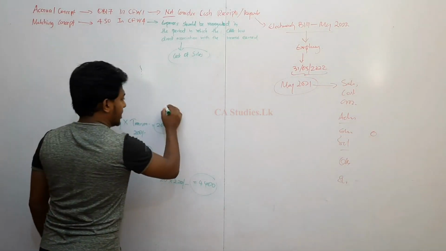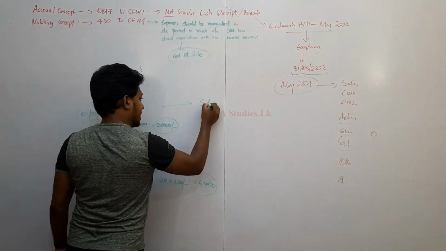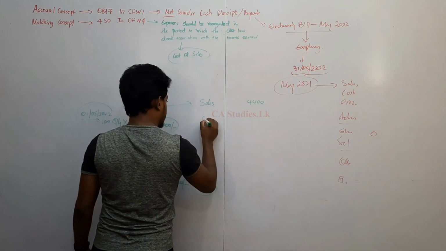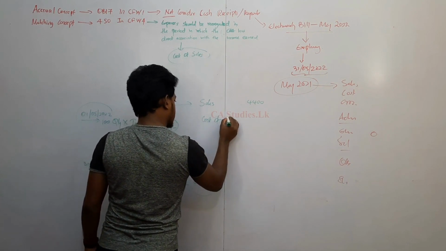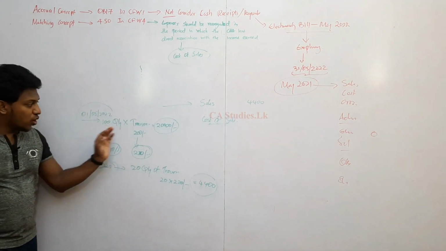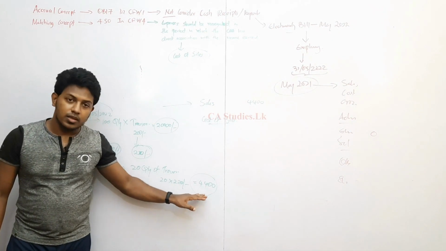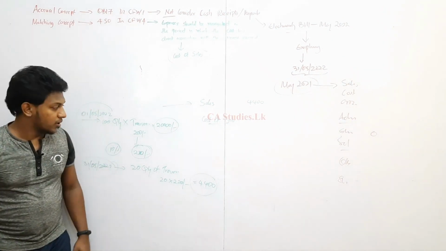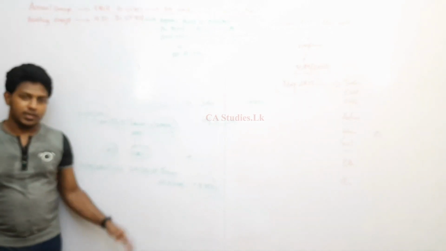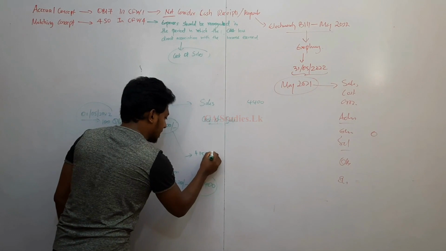Now when we prepare the financial statement, here sales we are showing 4,400. Cost of sale, how much? Cash gone out 20,000, cash came in 4,400. So here actually cash decrease is 15,600, right?